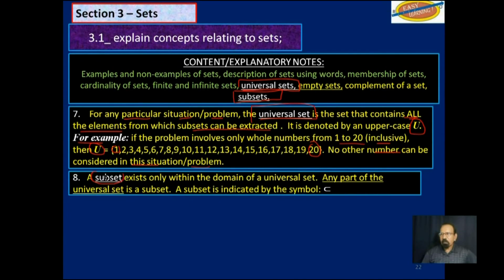A subset exists only within the domain of a universal set.